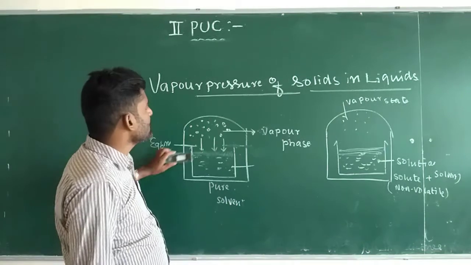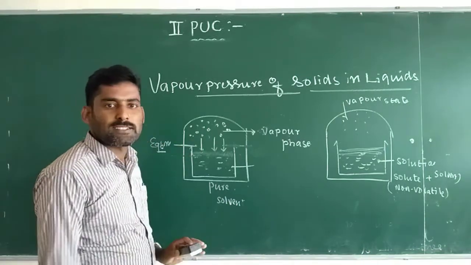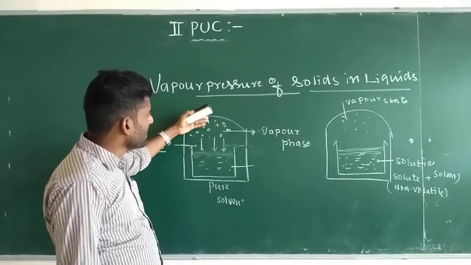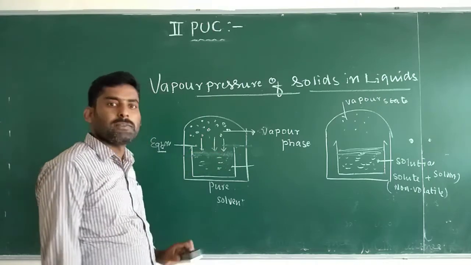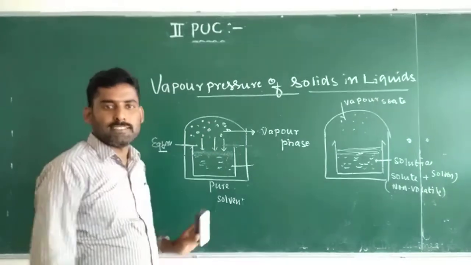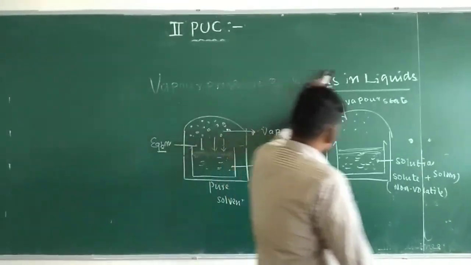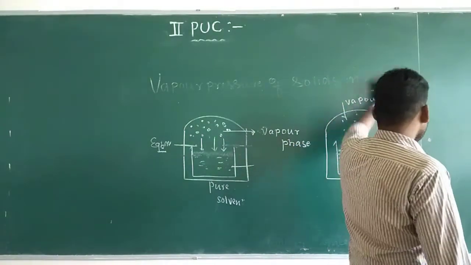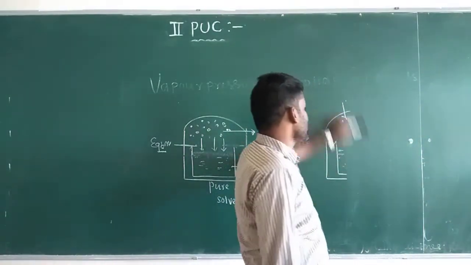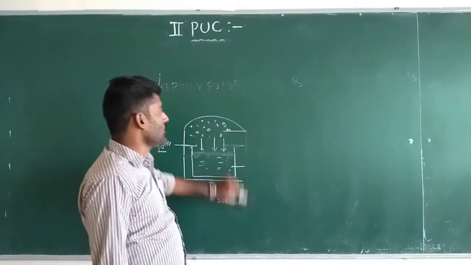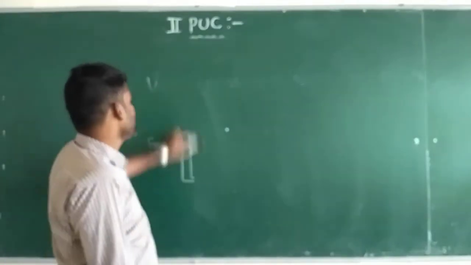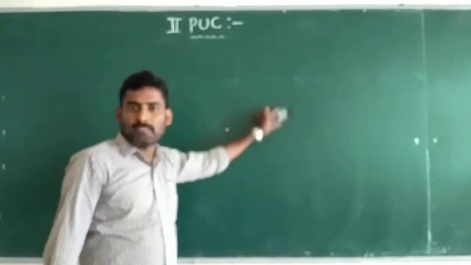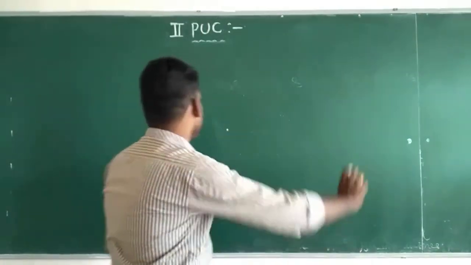They have a tendency to escape into the vapor state, and the pressure exerted by the vapors over the surface of the liquid at equilibrium increases. So the vapor pressure of a solution decreases when a non-volatile solute is dissolved into the liquid.